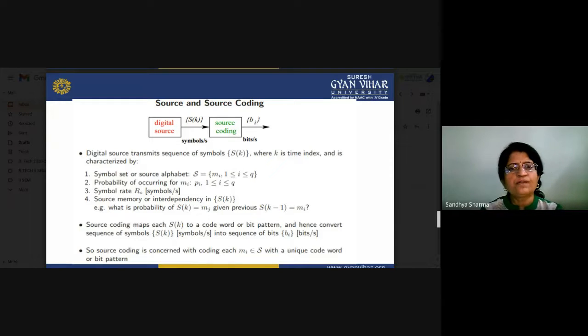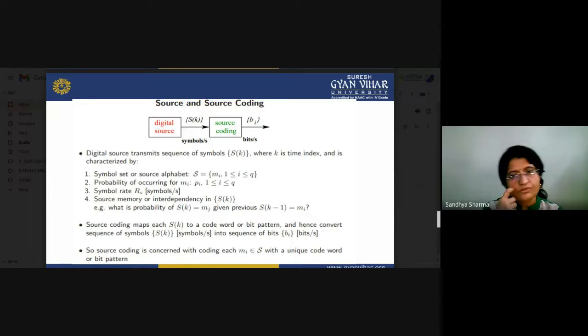According to that, source coding maps each symbol to a code word or bit pattern, and hence converts a sequence of symbols into a sequence of bits. Source coding is concerned with the coding of each message generated from our source, and each message is allotted a unique code word or bit pattern.